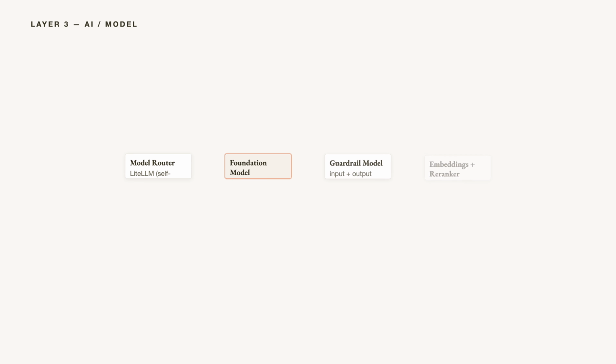Layer 3, the model tier. Foundation models are the obvious center. Also here: embedding models that convert text to vectors, re-ranker models that reorder retrieved chunks before the prompt, and guardrail models that filter inputs and outputs. LiteLLM and OpenRouter both act as model routing proxies. LiteLLM is self-hosted, OpenRouter is managed cloud, normalizing dozens of providers behind a single API. Vendor lists here are illustrative. Not endorsements and not complete.